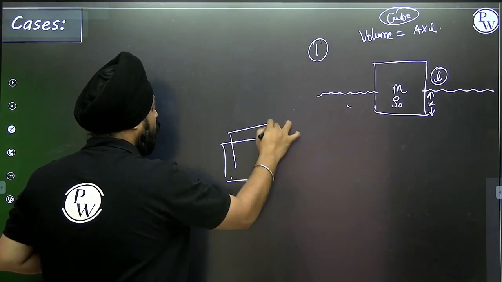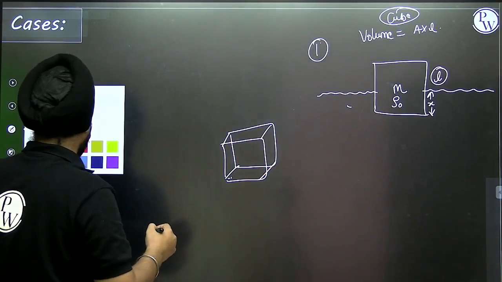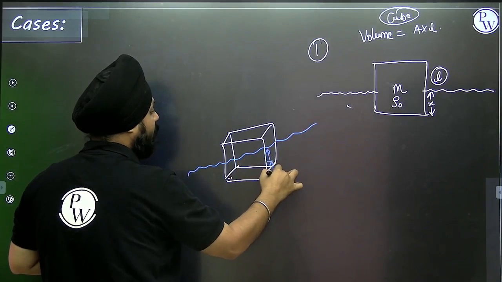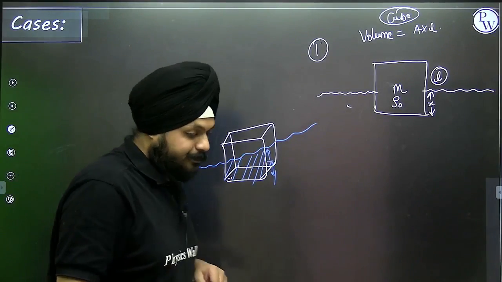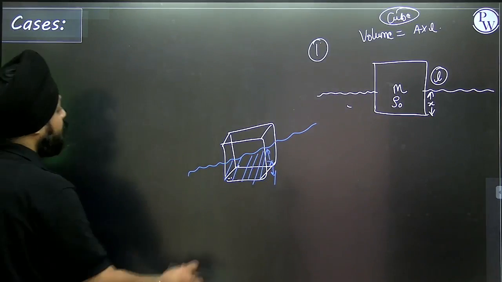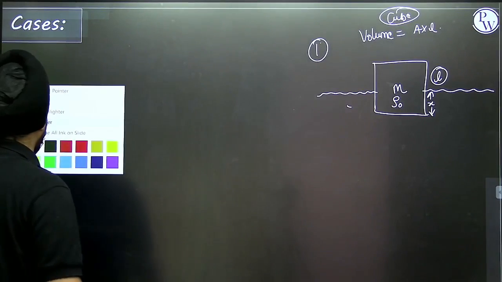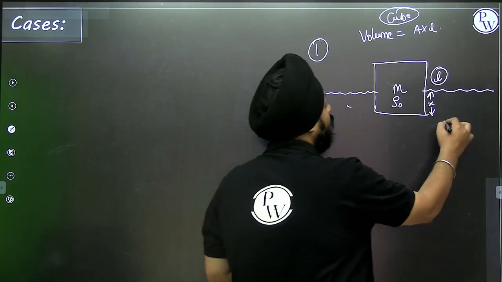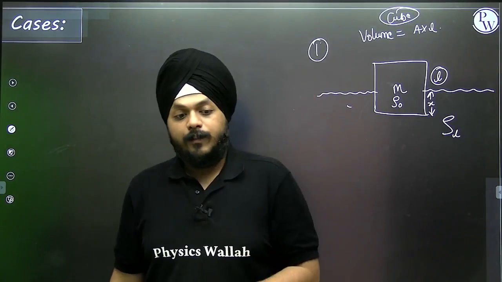I'm showing you all a cube. Let us take an example: the x part of the cube is immersed, this length of the cube. Now in this case, how are we going to find the value of x? In this question it is mentioned that the density of the fluid is rho L. Now how are we going to do this?